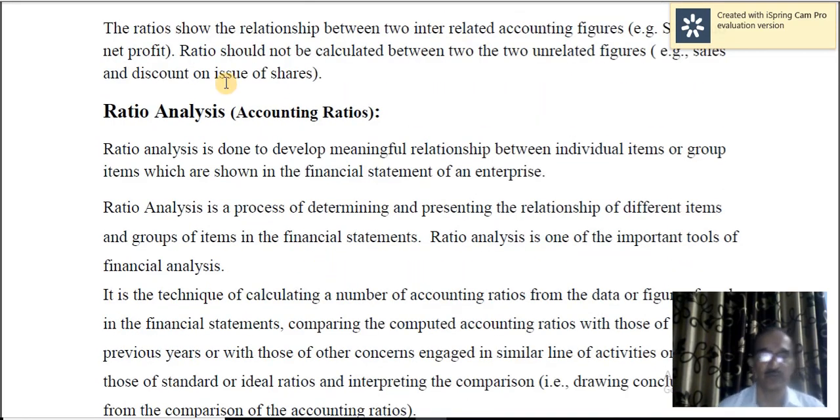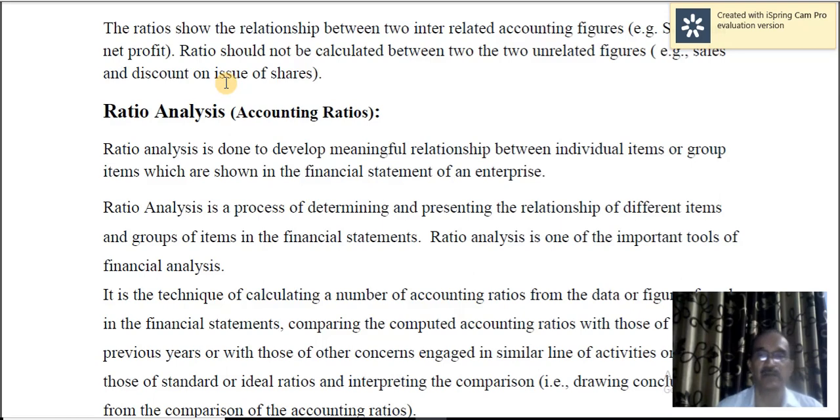So use of ratios in the analysis of financial statements is nothing but ratio analysis. Ratio analysis is done to develop meaningful relationship between individual items. For example, gross profit and sales, net profit and sales, operating expenses and sales, cost of goods sold to sales. Like that, these items. So relationship between two individual items or group items.